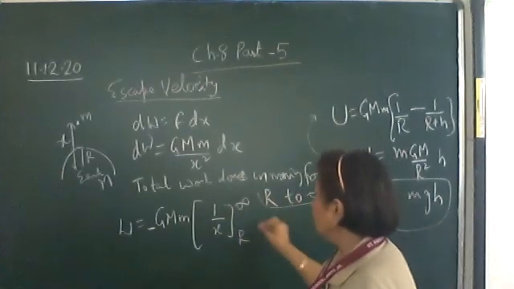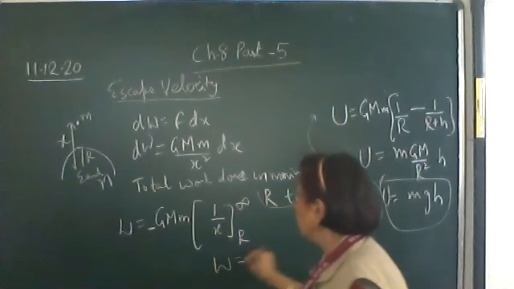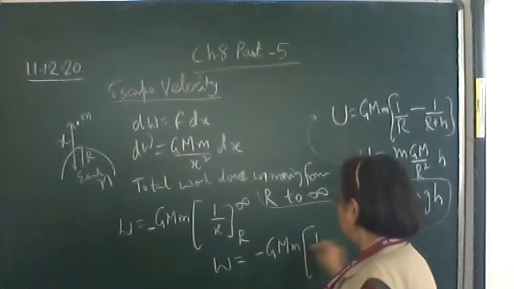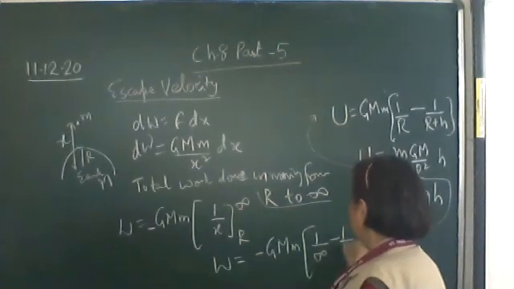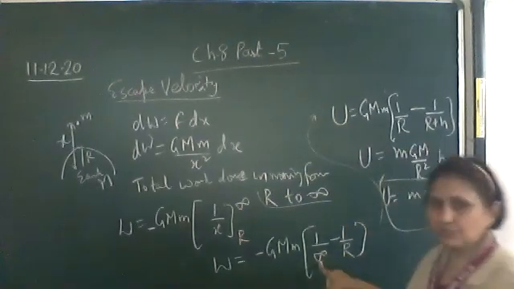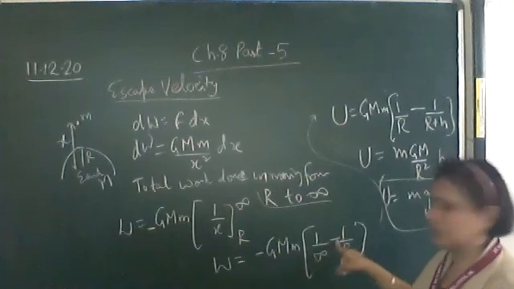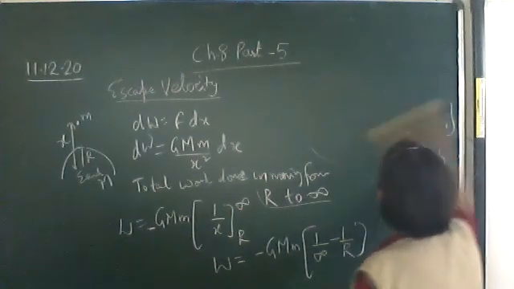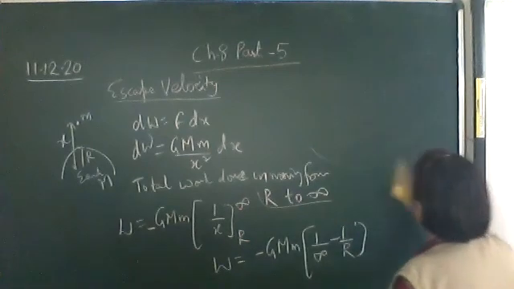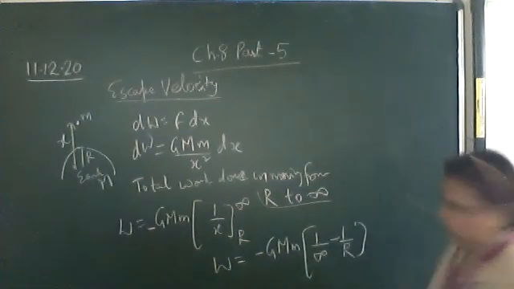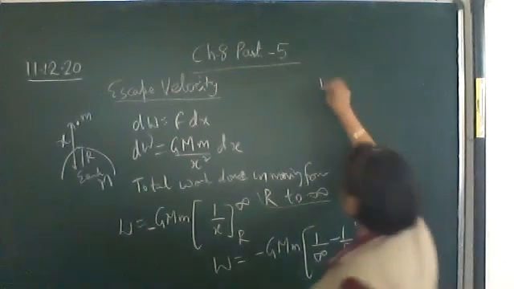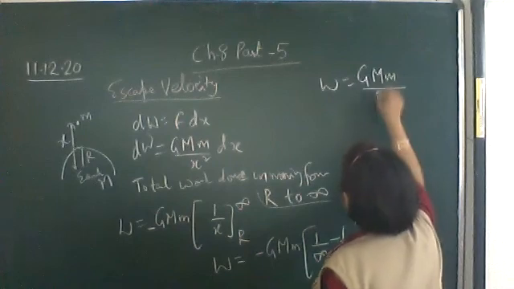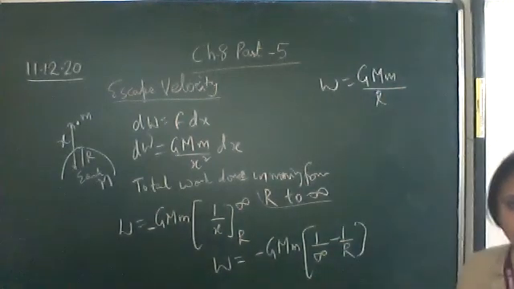So work done is equal to minus GMm into 1 upon infinity minus 1 by R. 1 by infinity is 0. Minus into minus becomes plus. Hence the work done is equal to GMm upon R. Okay, this is the work done.